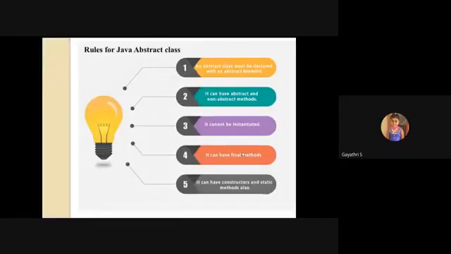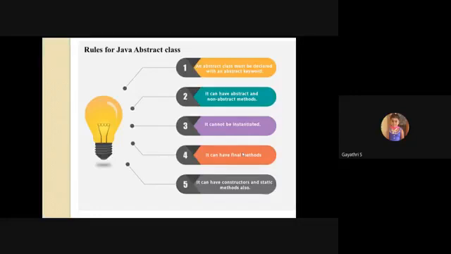Some rules for a Java abstract class. Rule number one: an abstract class must be declared with the abstract keyword. It can have both abstract as well as non-abstract methods, that is, normal concrete methods.